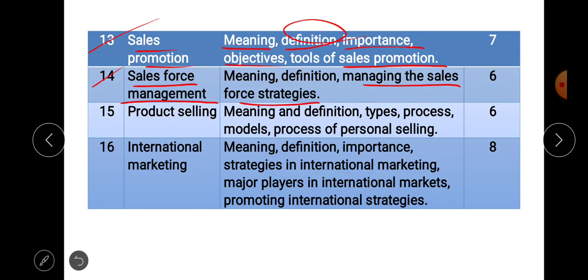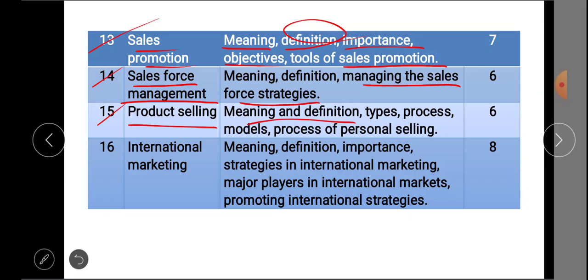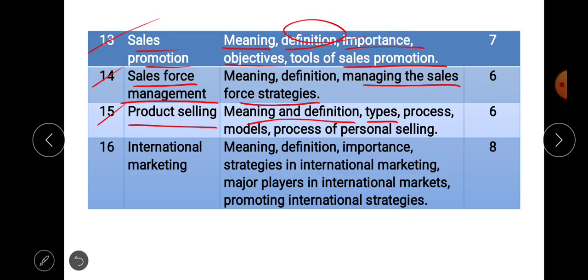Then lecture number 15 is about product selling. In this topic, we are going to discuss the meaning and definition of product selling, the different types of product selling, the process and the different models of product selling, and the process of personal selling.